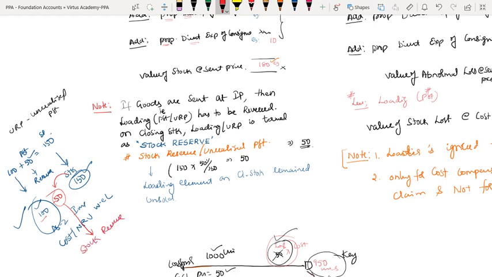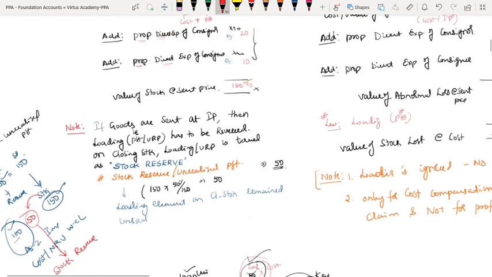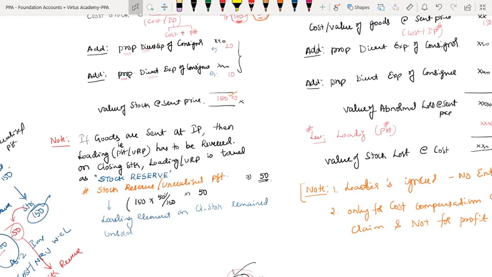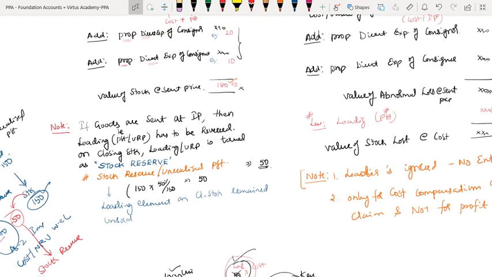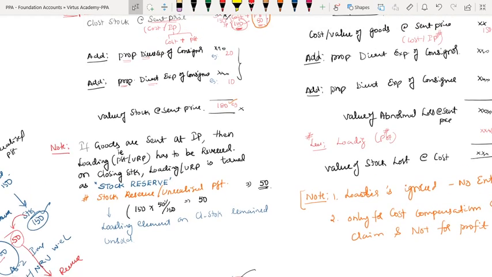But when goods are sent at invoice price, immediately the loading has to be reversed. That's all I will say. But on closing stock, the profit element we call with a different name, stock reserve, but it is nothing but the profit element only.